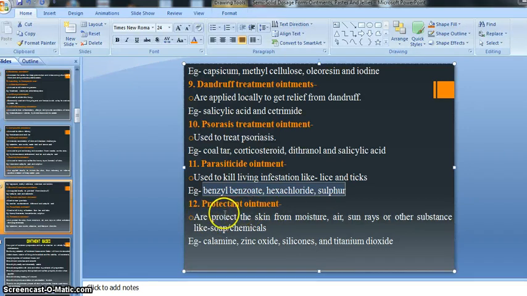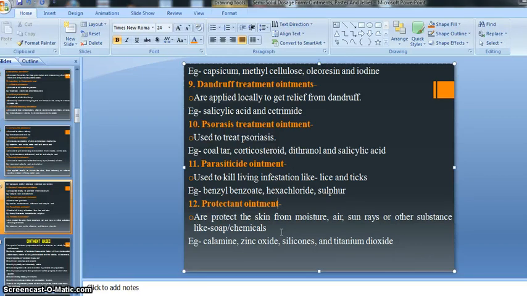Then protectant ointment, the last and final class of ointment by therapeutic use. Protectant ointments protect the skin from moisture, air, sun rays or other substances like soap and chemicals. Like our sunscreen, right? Sunscreen is also called a protectant kind of preparation, and protectant preparations are also given in ointment form, right?